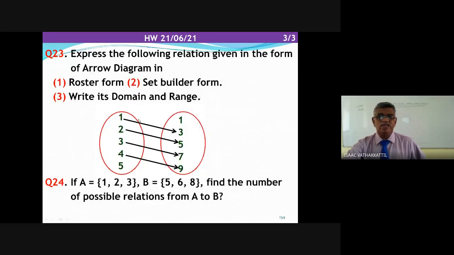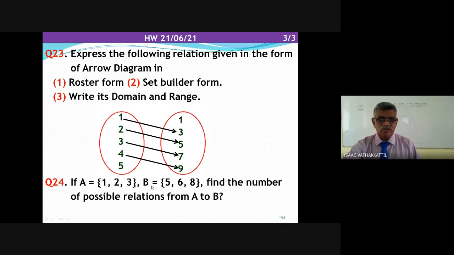Few more. Express the following relation in the given form of arrow diagram, roster form and set builder form. To make it in set builder form, you must make a rule by which this can be described. What is the arrow diagram? 1 to 1, 2 to 3, 3 to 5, 4 to 7, 5 to 9. Set A is {1, 2, 3, 4, 5}. Set B is {1, 3, 5, 7, 9}. Write its domain and range.